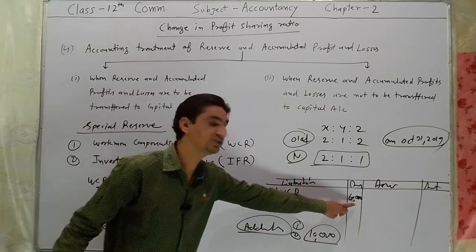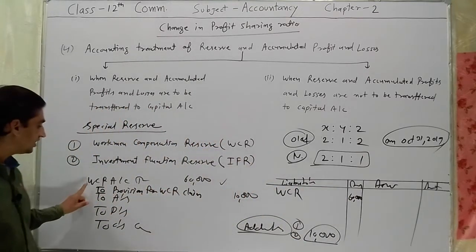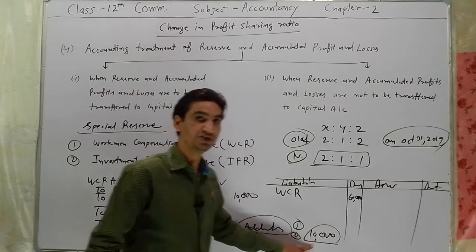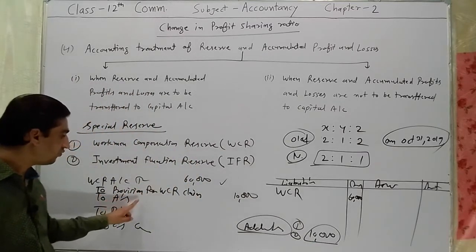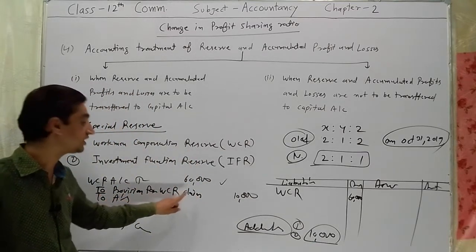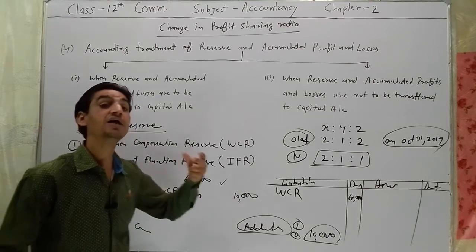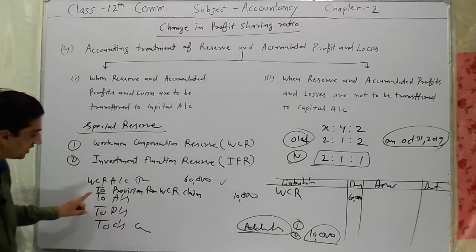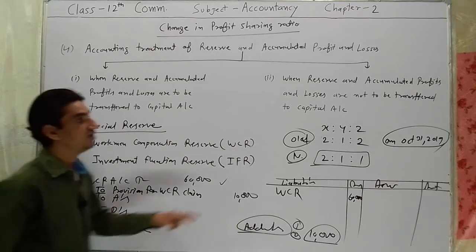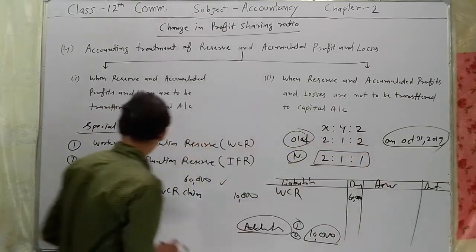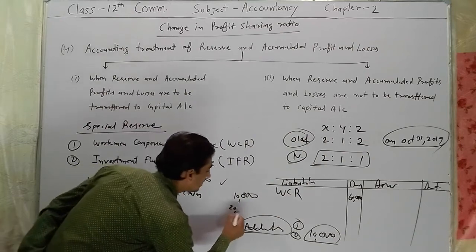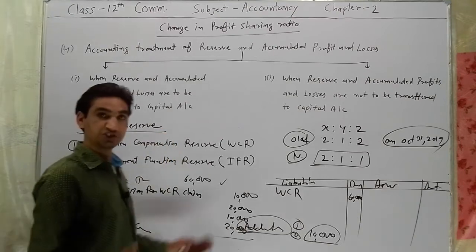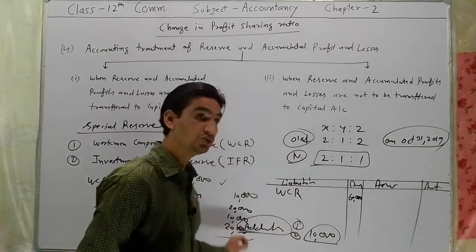WCR account shows balance rupees 60,000. We have to close it. That's why WCR account is debited rupees 60,000. We have to pay claim rupees 10,000. Claim amount will be transferred to provision for workman compensation claim account rupees 10,000, and the remaining balance rupees 50,000 will be transferred to partners capital account, X's capital, Y's capital, Z's capital in 2:1:2. So here to X's 20,000, to Y's 10,000, to Z's 20,000. Is it clear? I hope you understood.